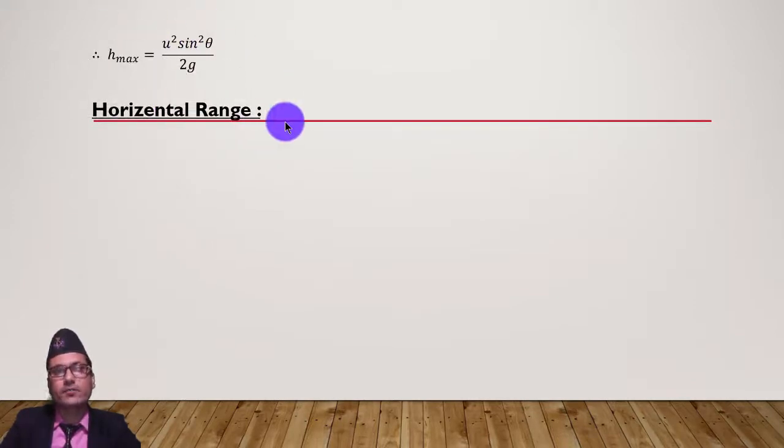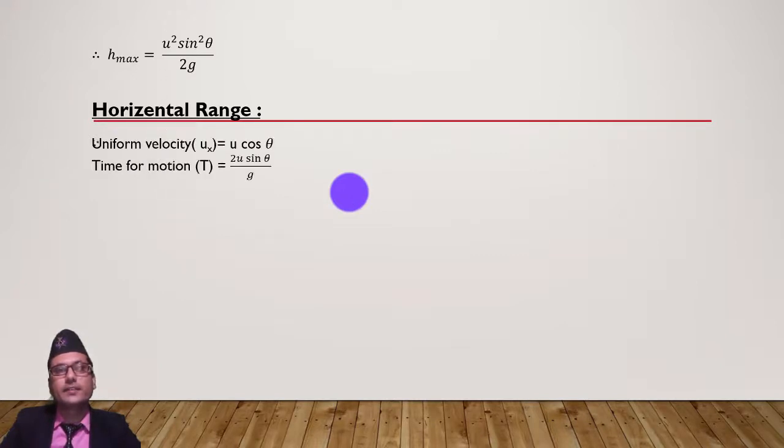For the horizontal range, what is the horizontal range? It means the distance traveled by a projectile horizontally. That is the horizontal range. For this, we already know that the uniform velocity ux equal to u cos theta. Time t is equal to 2u sin theta by g. We have already calculated it here.